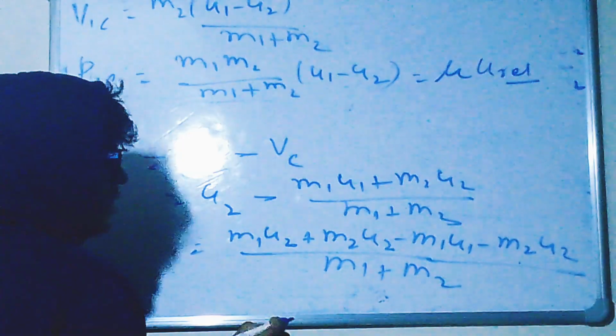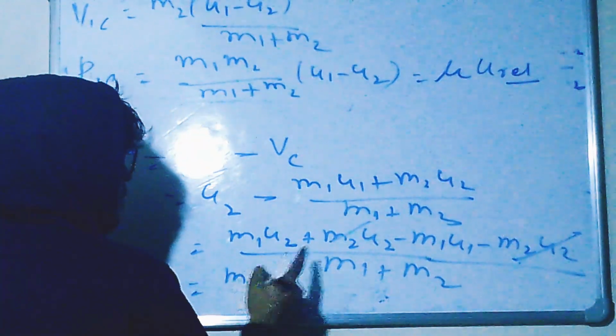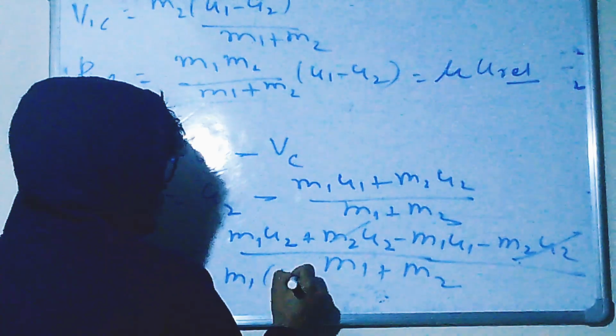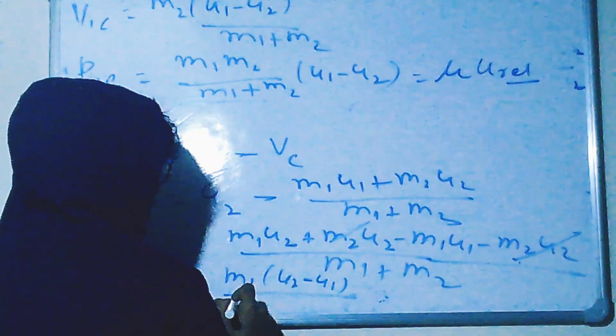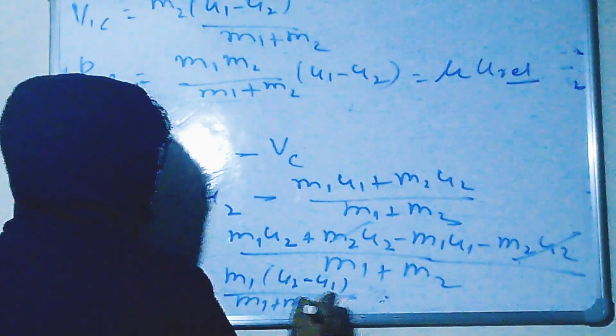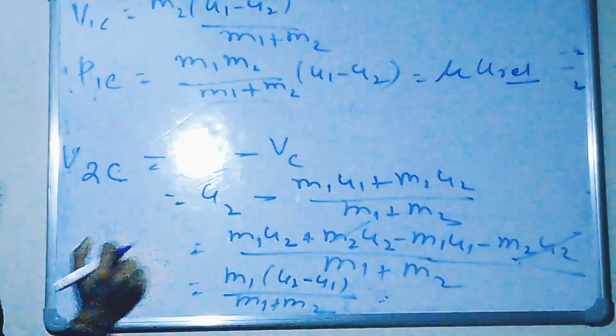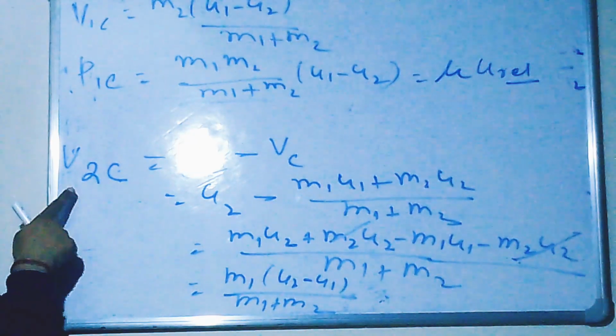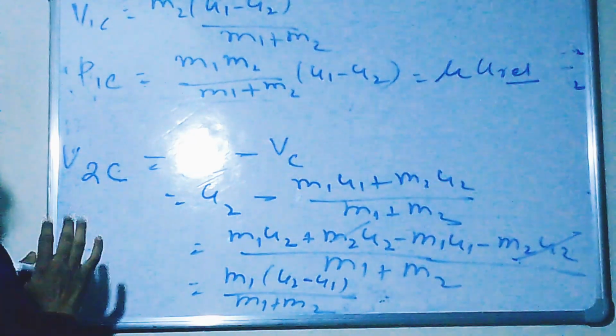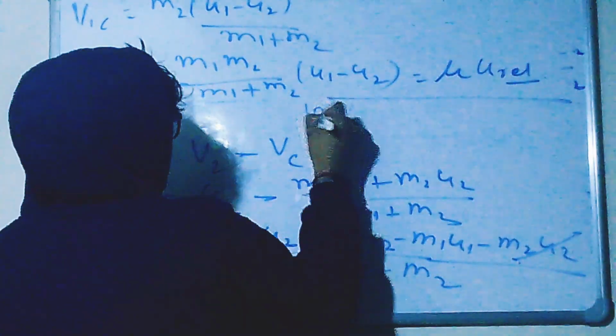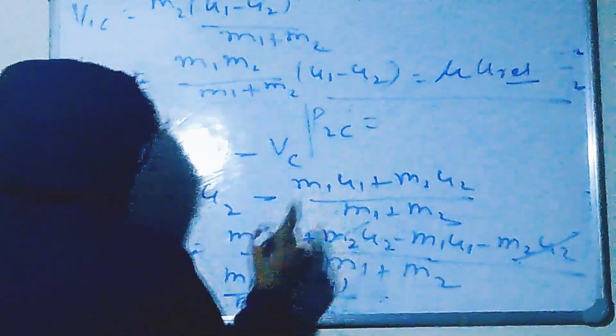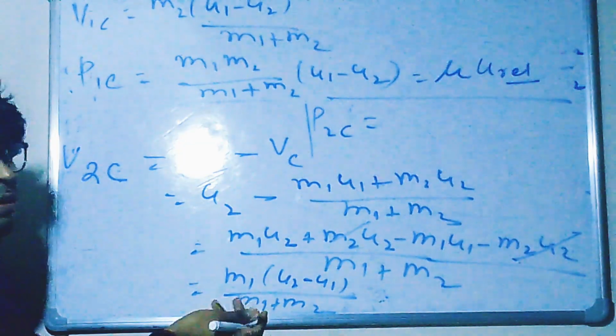Now see here, what is cancelable? m2 u2 is cancelled out. Take m1 common. So what is coming here? u2 minus u1 divided by m1 plus m2. Now V2C is this, so I am writing it here. If I ask you the momentum of block 2 with respect to center of mass, just multiply by m2.